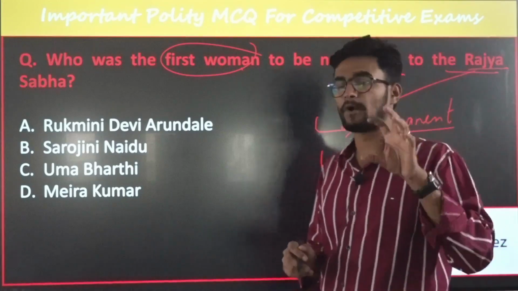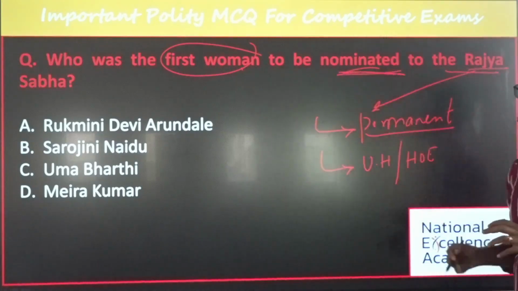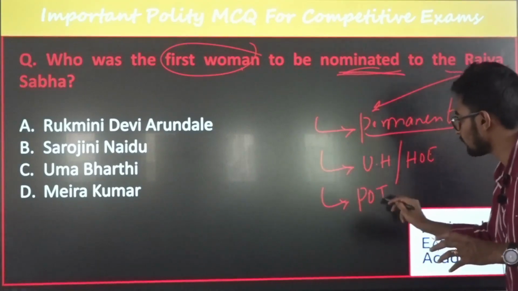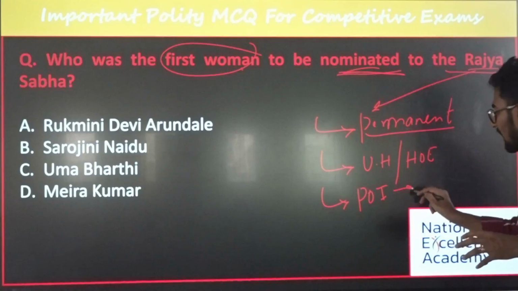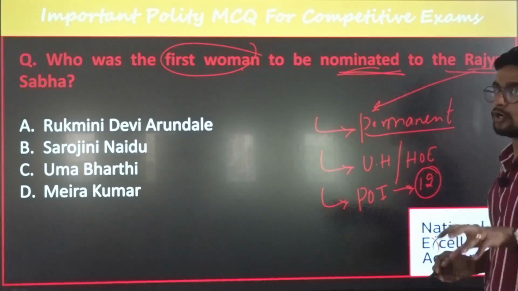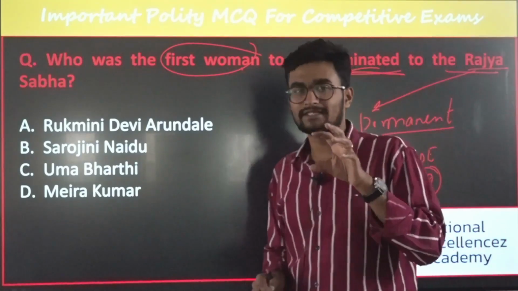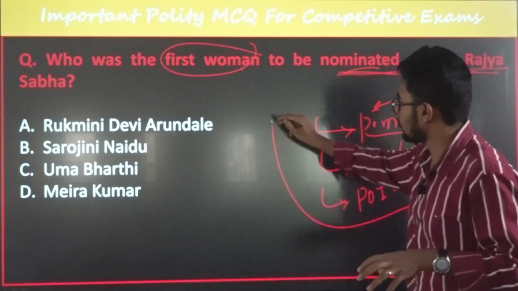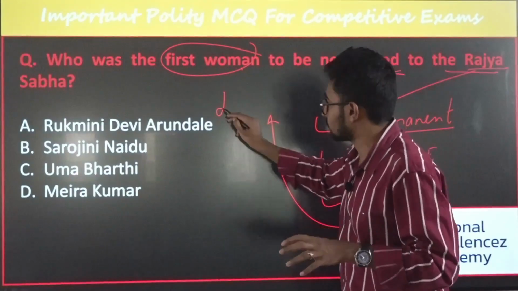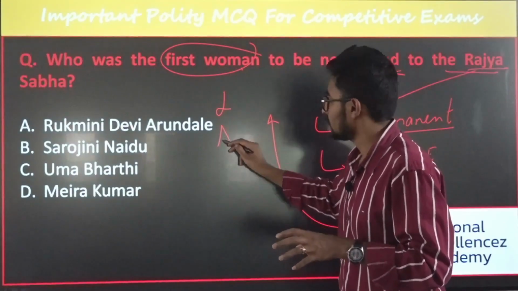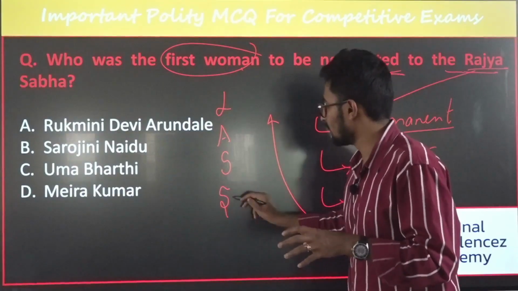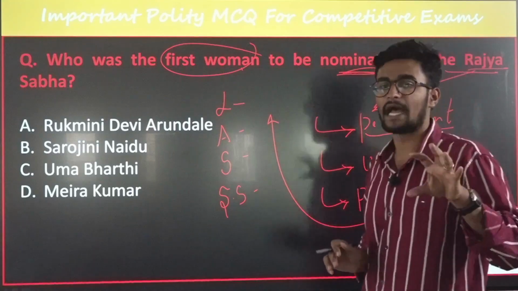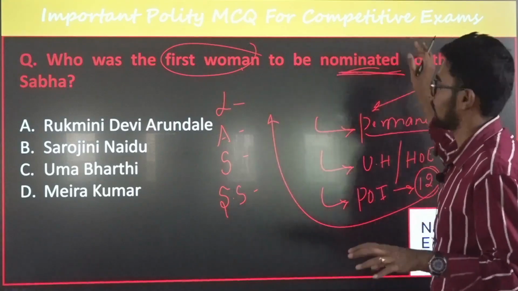And the third most important thing is the nominated members. The President of India nominates 12 members to the Rajya Sabha, based on what conditions? Based on literature, arts, science and social service. Based on these four conditions, the 12 nominated members are nominated by the President.